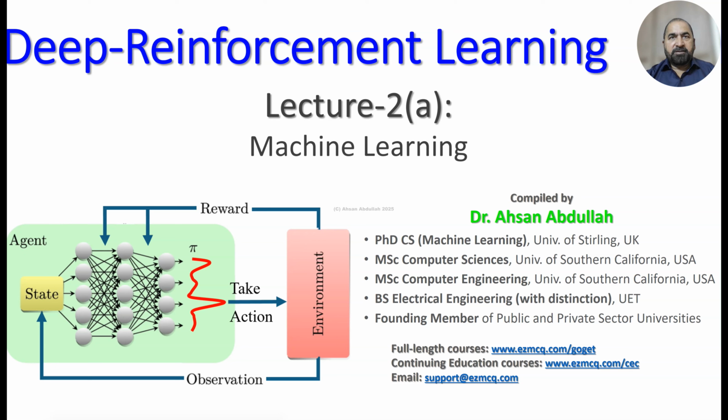Hello, this is Dr. Hassan Abdullah with the course Deep Reinforcement Learning. And we are at topic number 2, which is machine learning. This topic is further divided into three subtopics, that is lecture number 2A, 2B, and 2C. Why this division? Because as we progressively move from lecture 2A to 2B to 2C, the difficulty or the complexity of the content increases correspondingly.